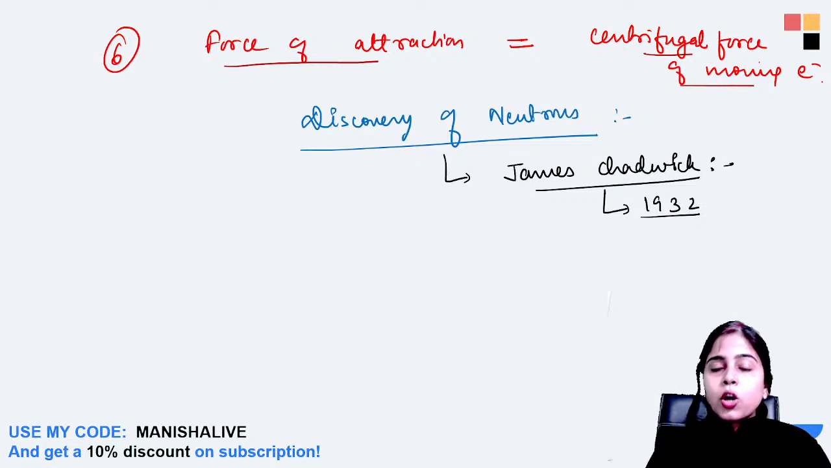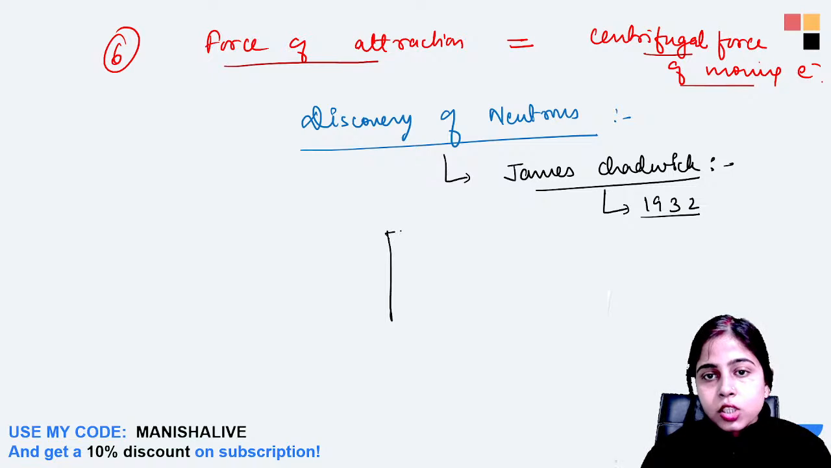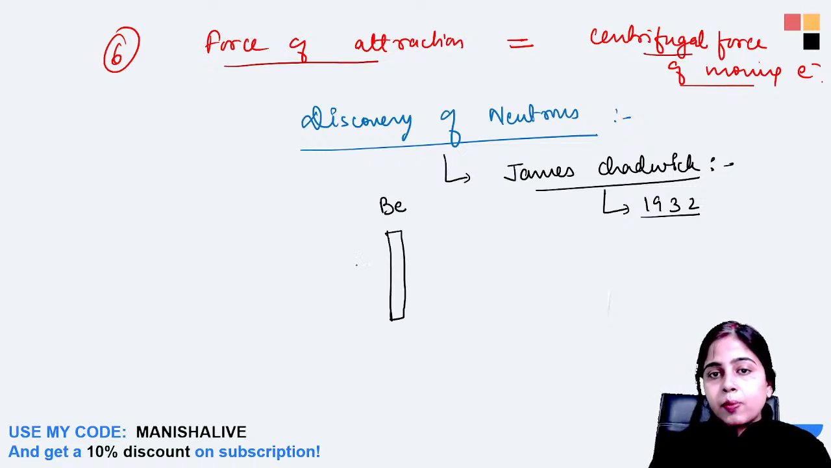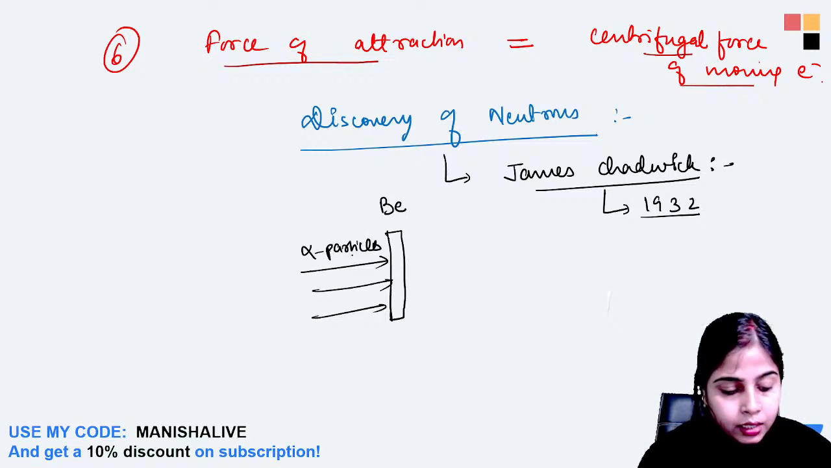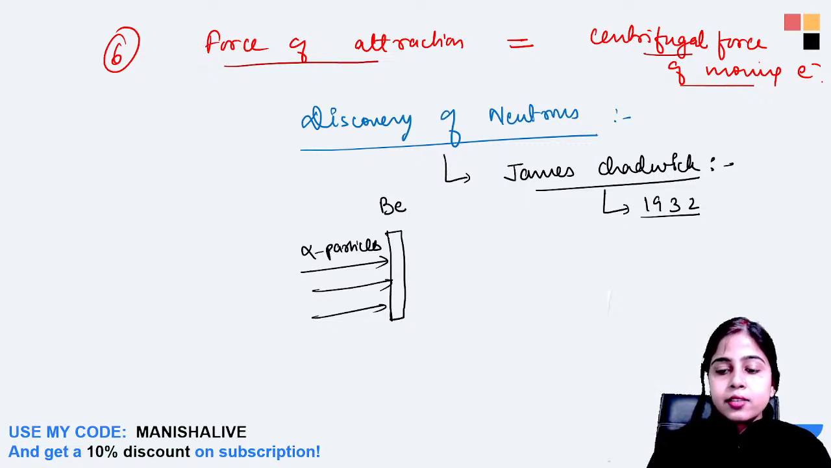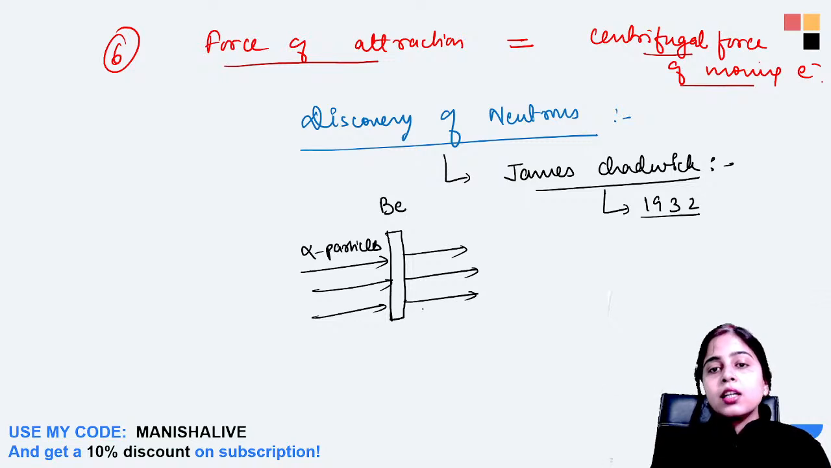So what did James Chadwick do in 1932? He took a very thin sheet of beryllium, and he bombarded that beryllium sheet with very fast moving alpha particles. What did he see as a result? He saw that certain neutral particles were also coming along with the protons.